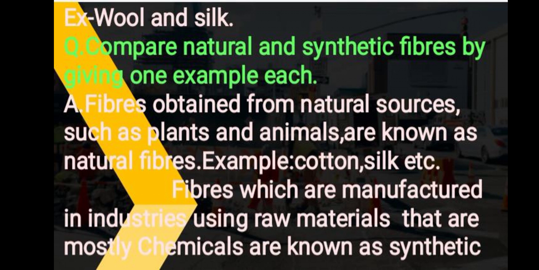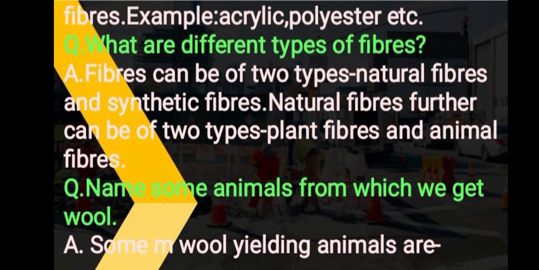Next question is, compare natural and synthetic fibers by giving one example each. Fibers obtained from natural sources such as plants and animals are known as natural fibers. Example, cotton, silk, etc. Fibers which are manufactured in industries using raw materials that are mostly chemicals are known as synthetic fibers. Example, acrylic, polyester, etc.